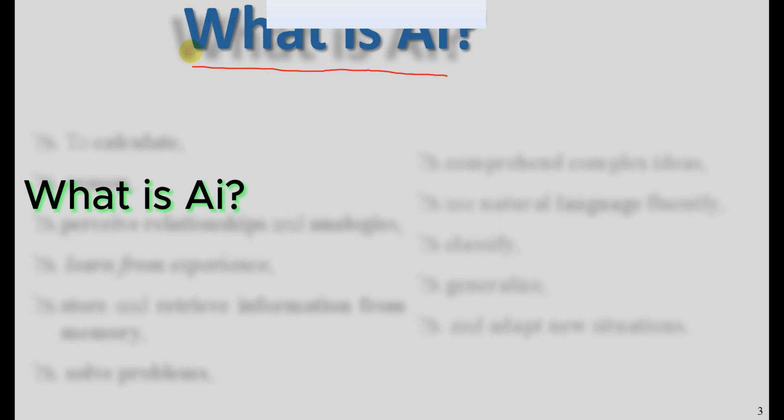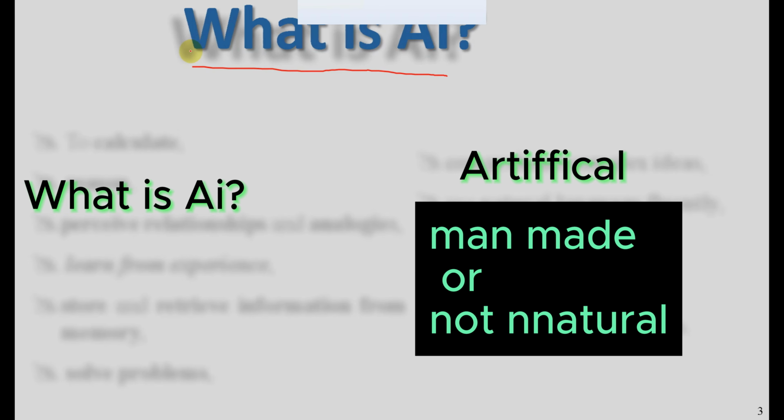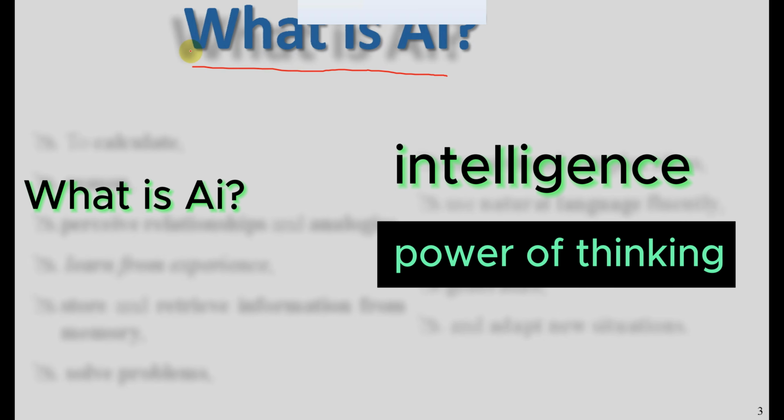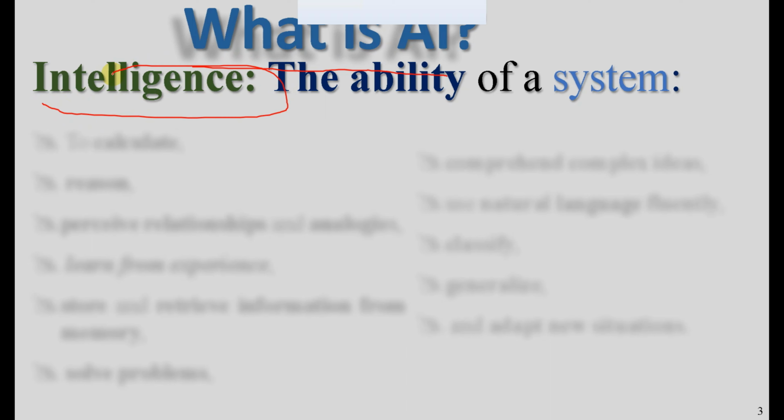Artificial intelligence is composed of two basic words. Artificial means it's not natural, or it's man-made, and intelligence means the power of thinking, right?